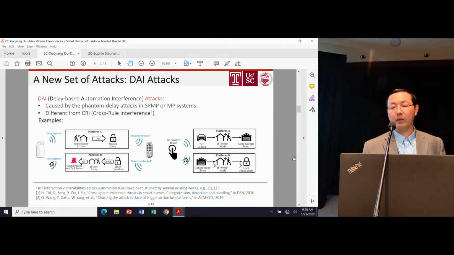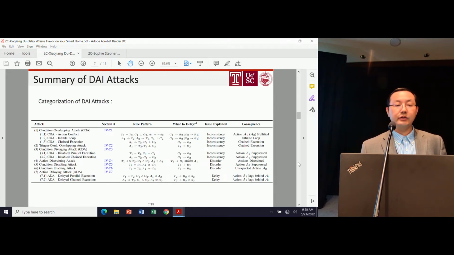So that's one example. In this research, we did a systematic study of the DAI attack, and we used some formulation and categorized those DAI attacks into 7 categories, summarized in this table and in the paper. Unfortunately, I don't have time to explain each one in detail. Basically, as you know, home automation rules typically use the trigger-condition-action triplet, and based on whether the combinations overlap, conflict, and so on, we categorized them into 7 categories.